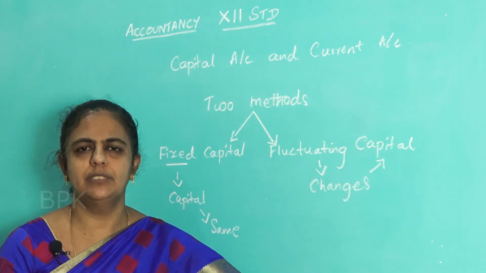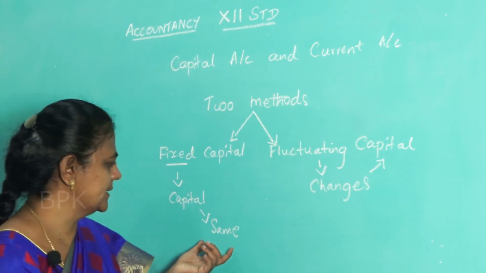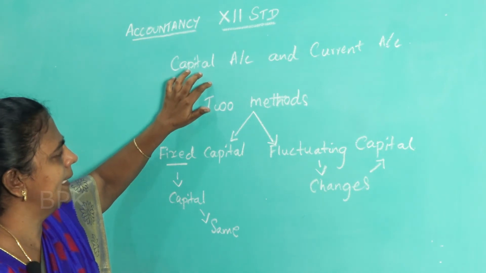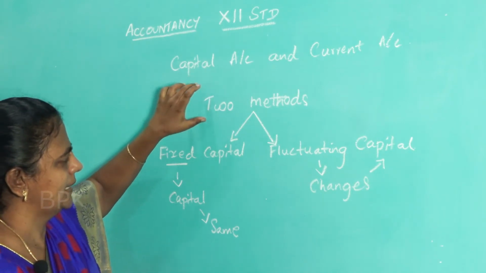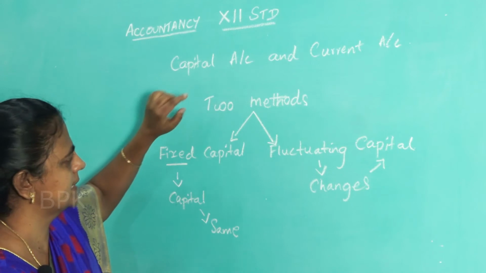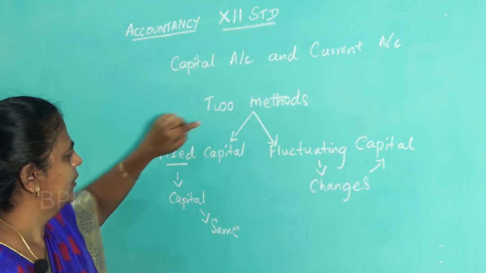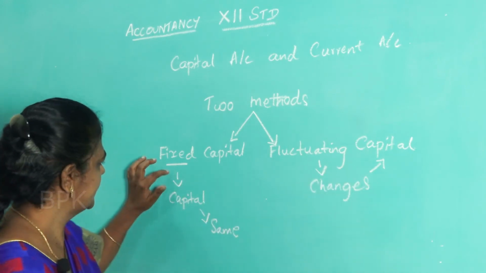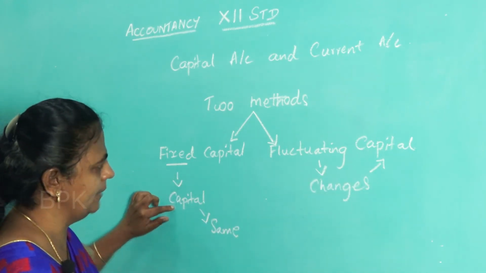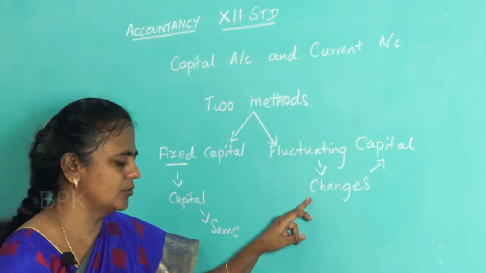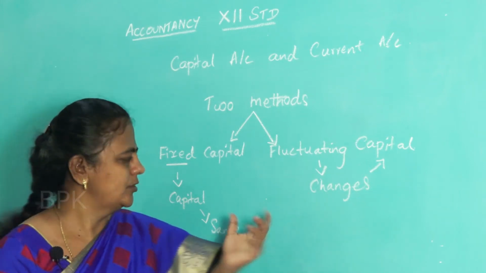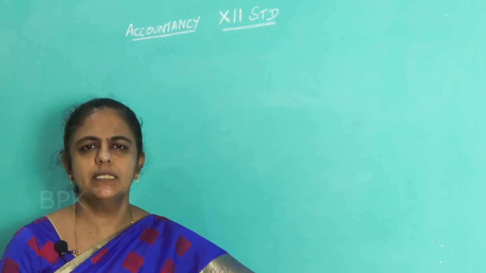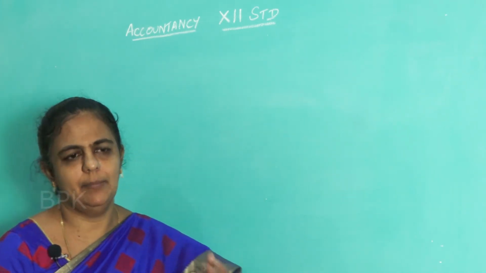So all throughout the year, the capital doesn't change, it remains the same. How to maintain capital account in partnership form of organization? How many methods are there? Two methods. One is fixed capital method and the other one is fluctuating. Fixed means the capital remains the same. In case of fluctuating, the capital goes on changing. So this is the basic thing you have to keep in mind. Now we will see what is fixed capital method.